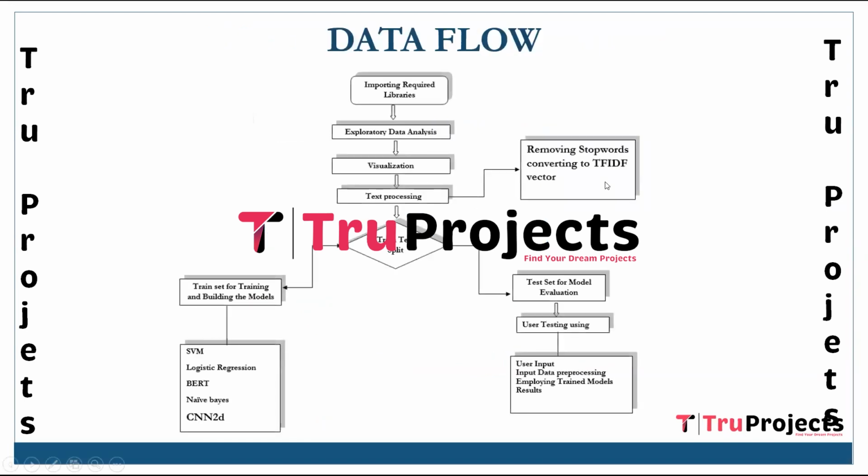Here we have the data flow diagram. We execute the project in the following steps, and we will explain all the steps in detail in the flow of work. So first we import the libraries and then we do the exploratory data analysis. After that, we do the visualization of the data. Then we do the text pre-processing because we are using text data. Here we remove the stop words and convert data into TF-IDF vector. And then we split the data into a training set and a testing set.